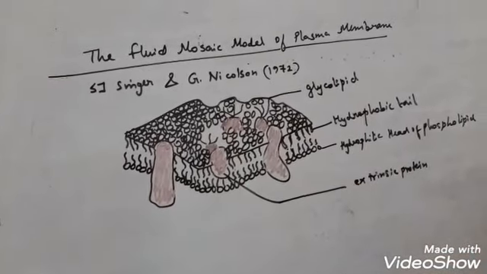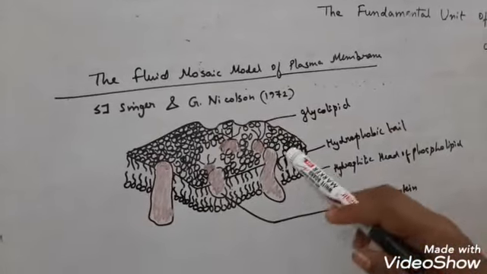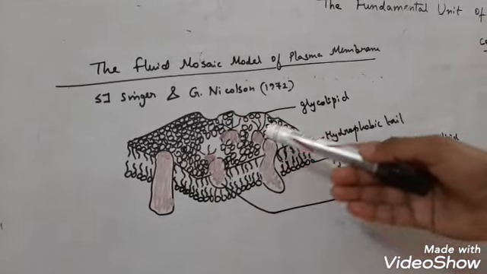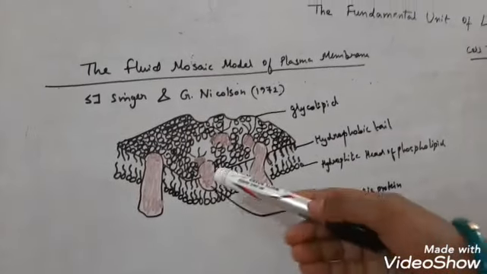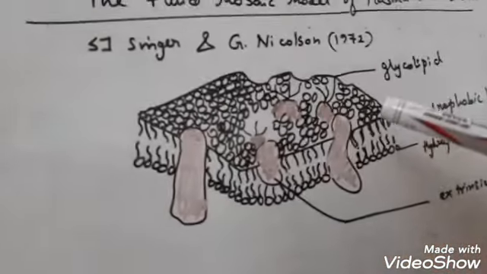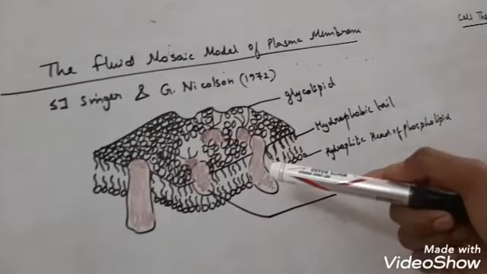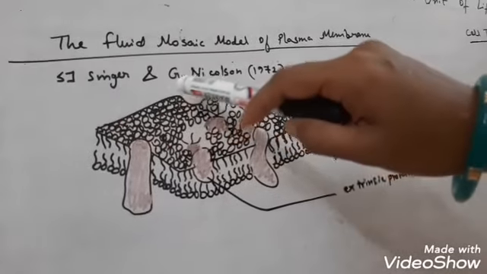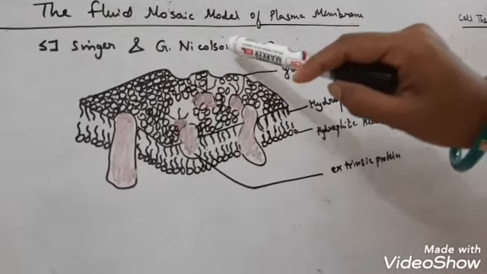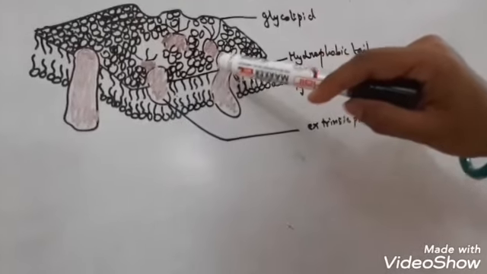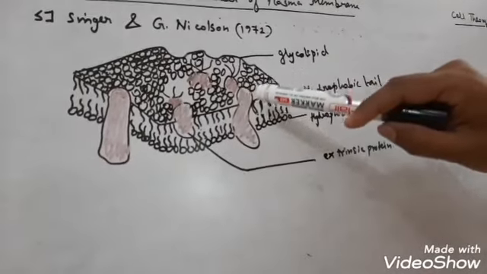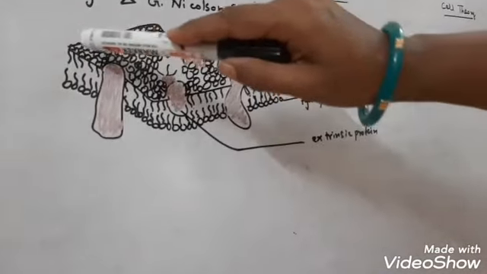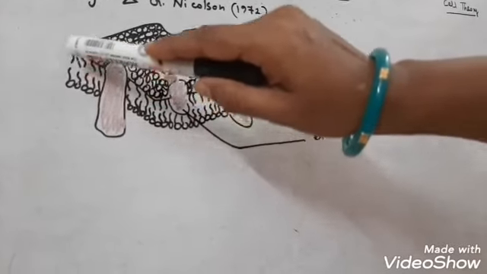So children, you might be wondering what funny thing I have drawn here, or what type of burger or sandwich is drawn here. Exactly, this is not a burger nor a sandwich, but this is the fluid mosaic model of a plasma membrane. It was actually discovered by S.J. Singer and G. Nicholson in the year 1972. According to this model, the cell membrane is made up of a lipid bilayer. This is one layer, this is another layer, 2 layers.